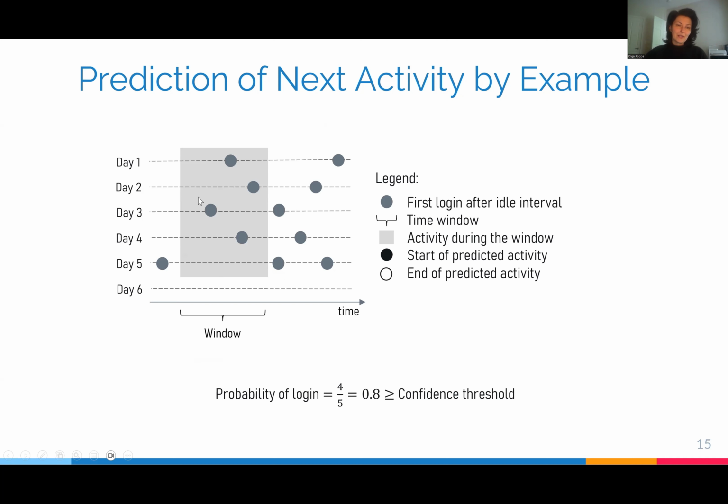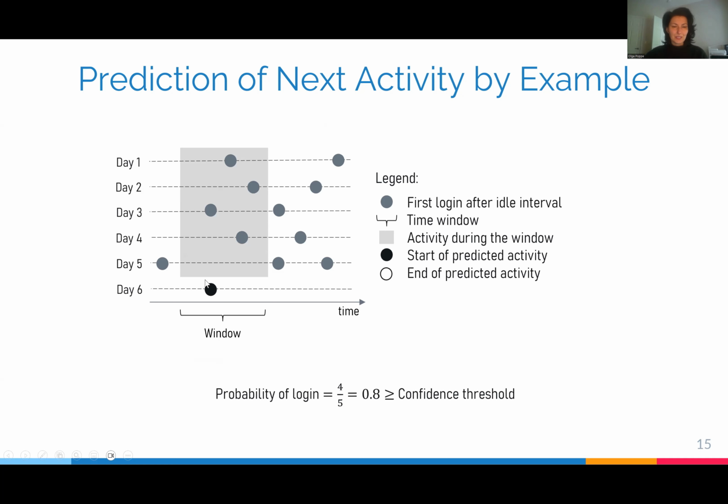In this example, the gray points represent the login. So we have seen a login during 4 days. 4 divided by 5 days total is 0.8. And if this probability exceeds the confidence threshold, we will recommend to proactively resume the database ahead of predicted start of predicted activity.